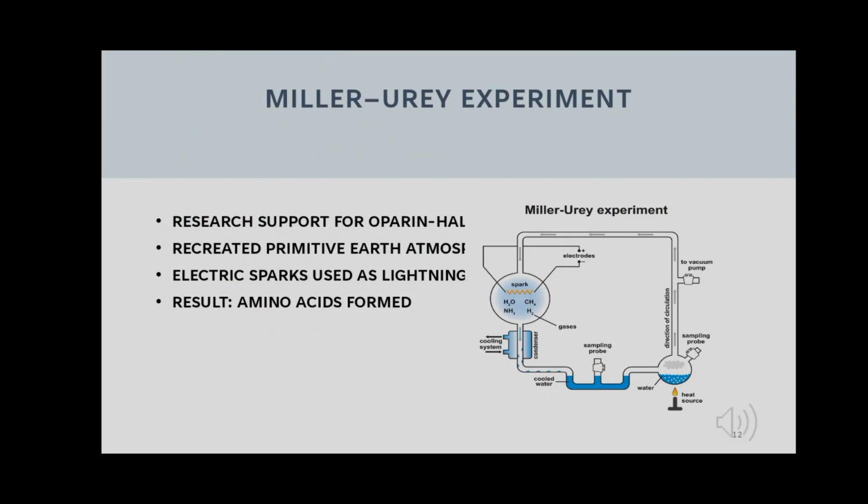In 1953, Stanley Miller and Harold Urey tested the Oparin-Haldane theory. They conducted an experiment in which they created an early Earth-like atmosphere using gases and an electric spark, that is lightning. After a week, they found amino acids, the building blocks of protein and life. This experiment proved that life may have originated from chemical reactions on early Earth.